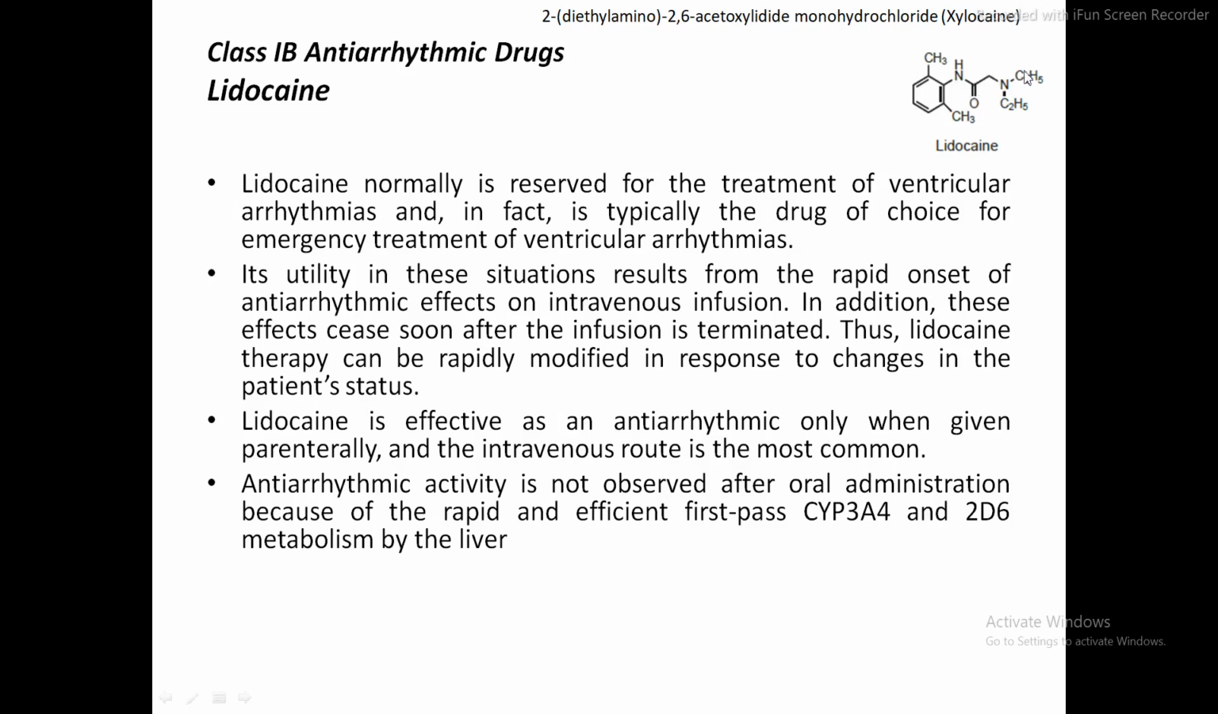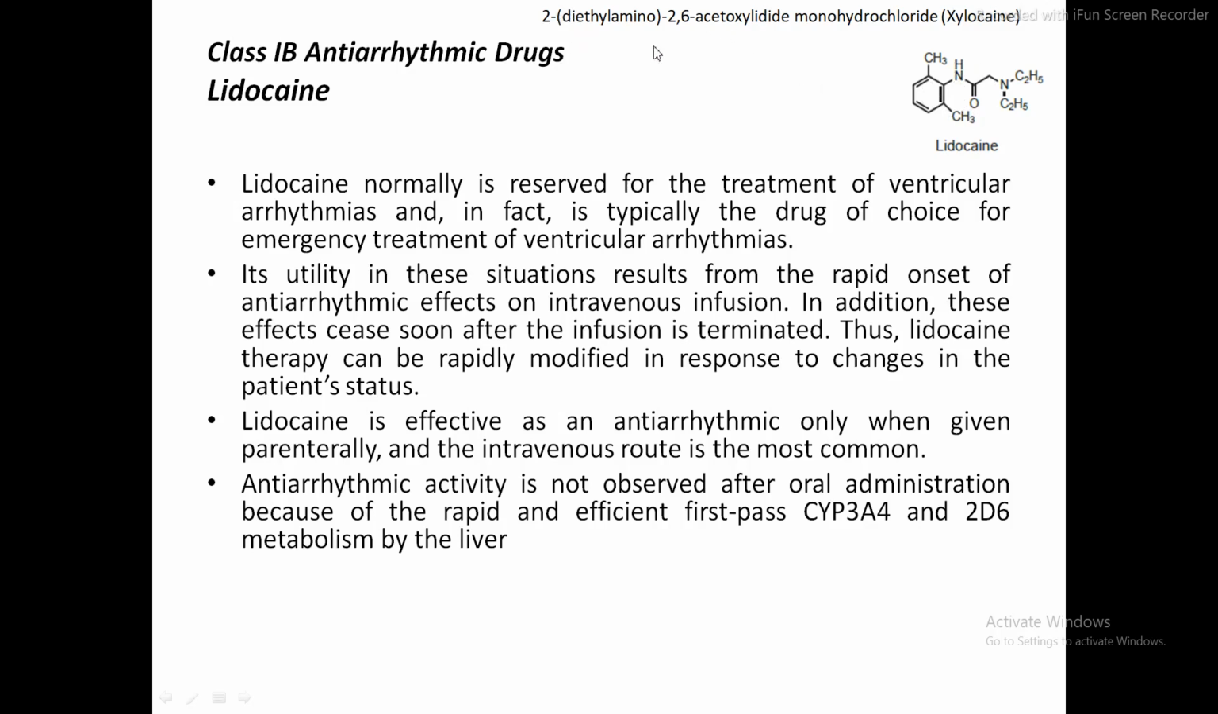So after 2-dash, diethylamino. Then either you can write 1-dash, or it is better to write N-dash. So carbon number 1, carbon number 2, 2-diethylamino, then N-dash 2,6-dimethylphenyl, and the remaining portion, that is the acetamide. Okay, so this is the IUPAC nomenclature of lidocaine.